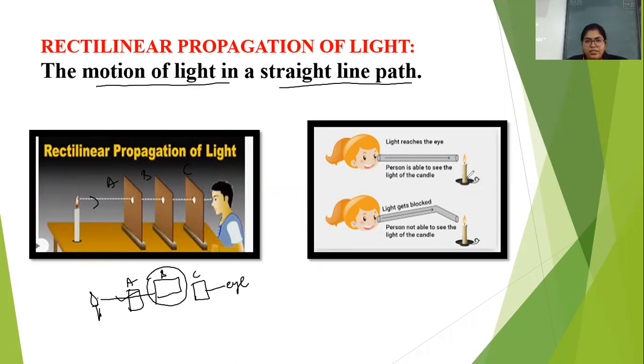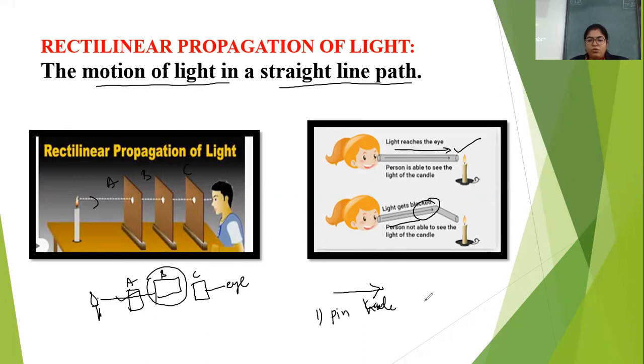Like this, take another example. A person is able to see the light of the candle if the path is straight. If you take a drinking straw and place it straight, you can see the candle. But if that straw is bent, you cannot see the light because the light is blocked at this bend point. So by these activities, we can say that light travels in a straight line path, which is nothing but the rectilinear propagation of light.